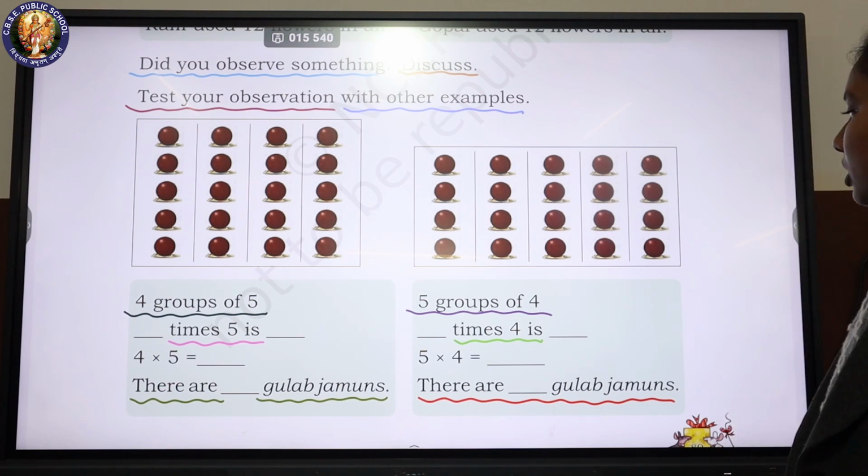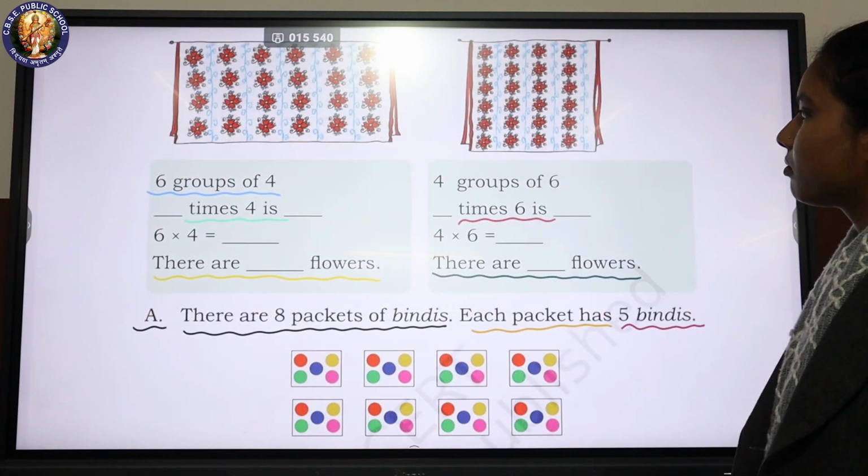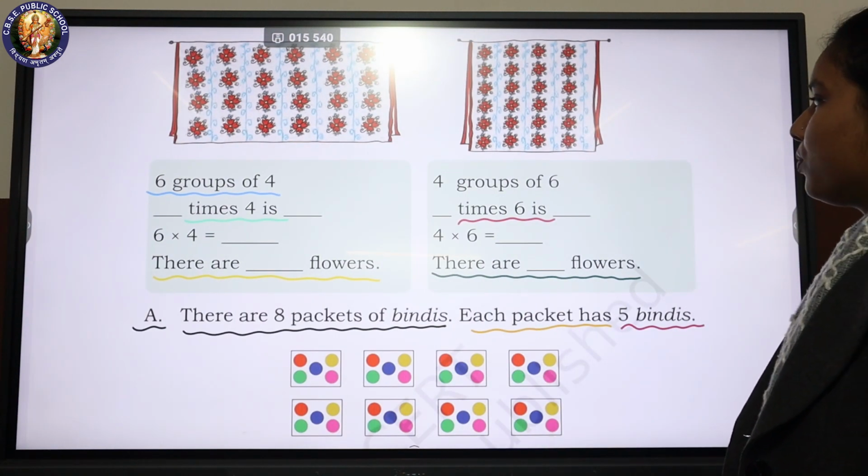5 groups of 4. Blank times 4 is blank. 5 into 4 is equal to blank. There are blank gulab jamuns. 6 groups of 4.